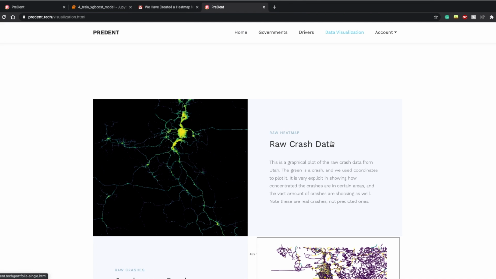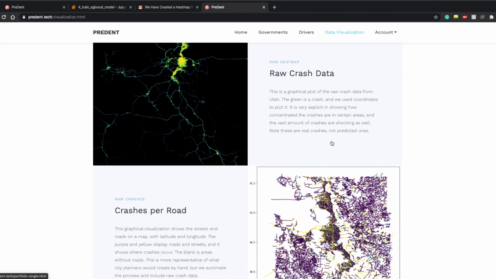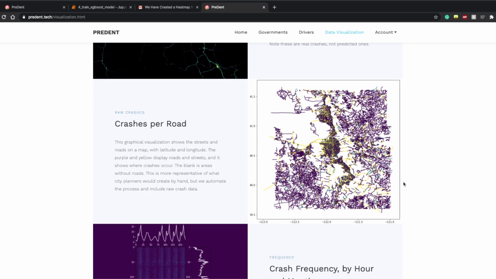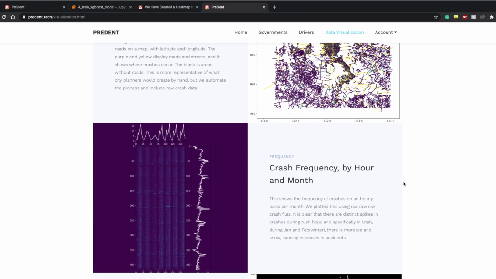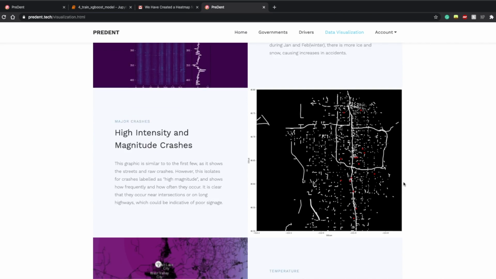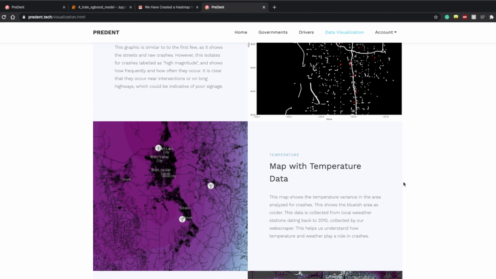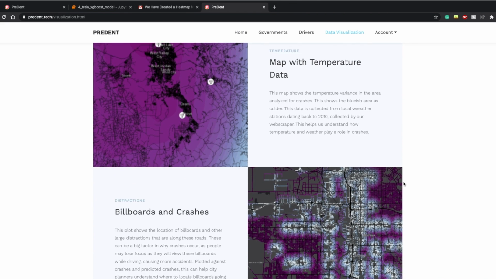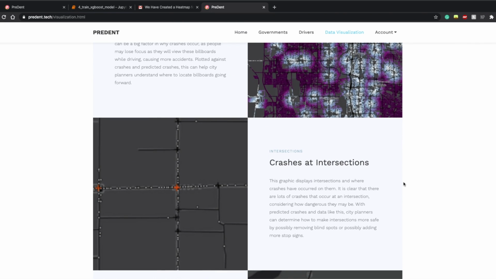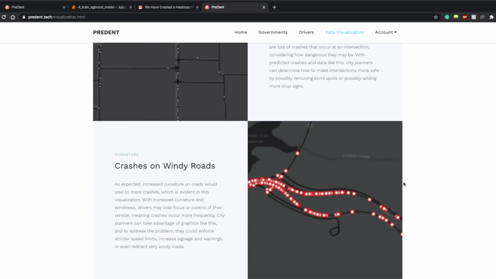We collected continuous data by scraping weather and road infrastructure databases. We used GeoPandas and Fiona to render these images. Instead of just uploading plots and graphs, we rendered our data into dimensional visualizations and maps as well, where we took the next step from just plain plots. We documented all our progress in Jupyter Notebook, which we recommend reading. This has been PreDent, and we hope to have a significant impact on driving.